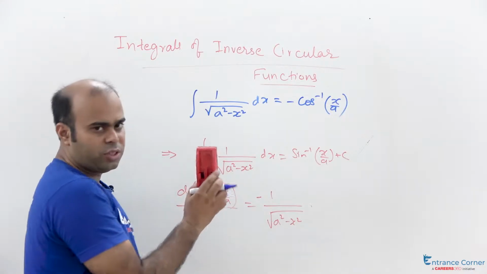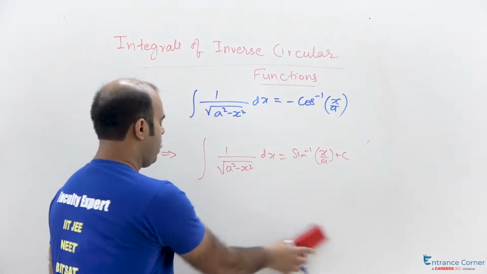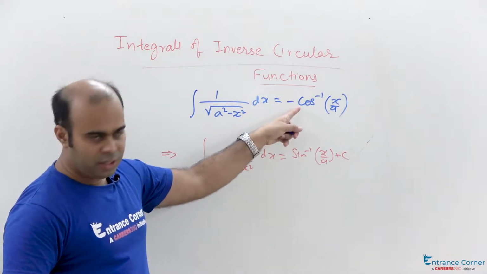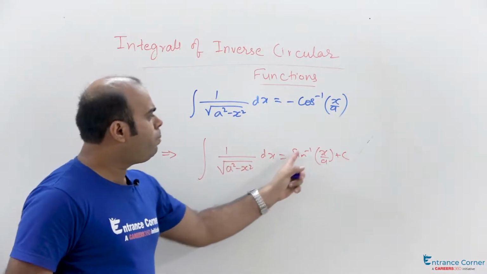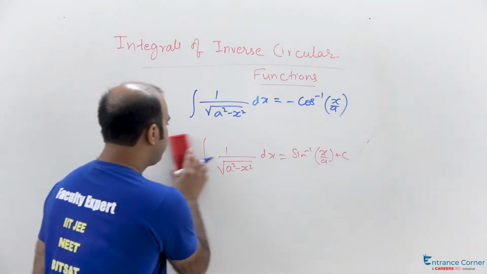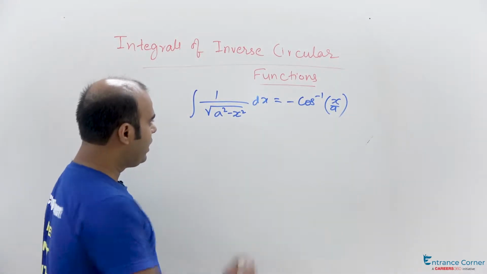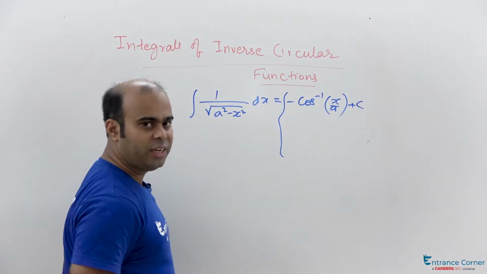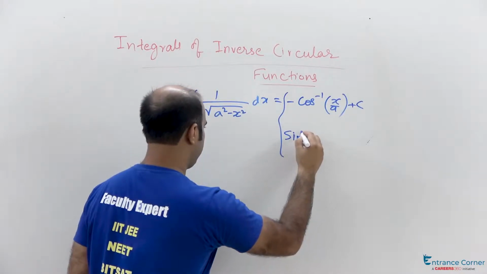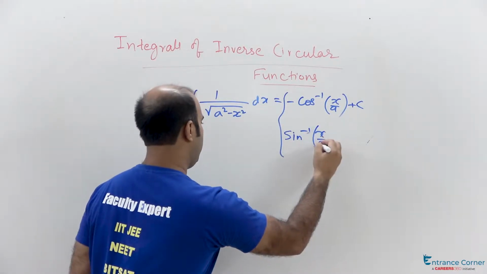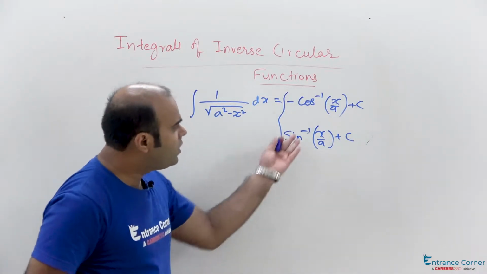So there is a confusion now. What is the confusion here? That integral of 1 by a square minus x square under root is minus cos inverse x by a or plus sine inverse x by a. So we have to understand it very clearly. What we have seen here is that the integral of this is minus cos inverse x by a plus constant of integration, as well as plus sine inverse x by a plus constant of integration. So which do we have to take?